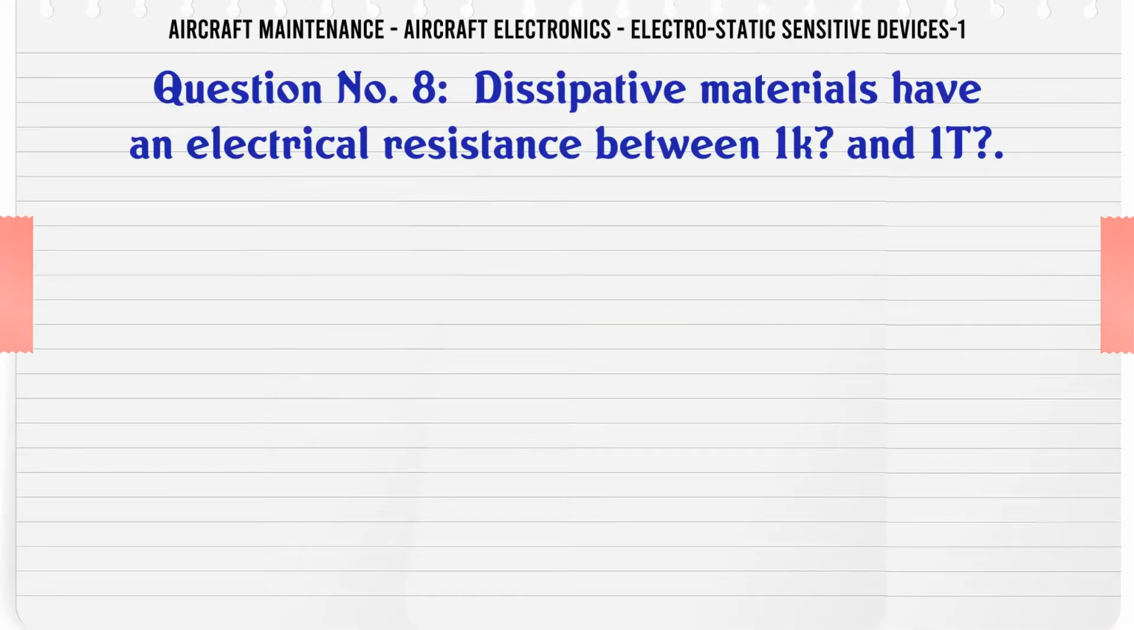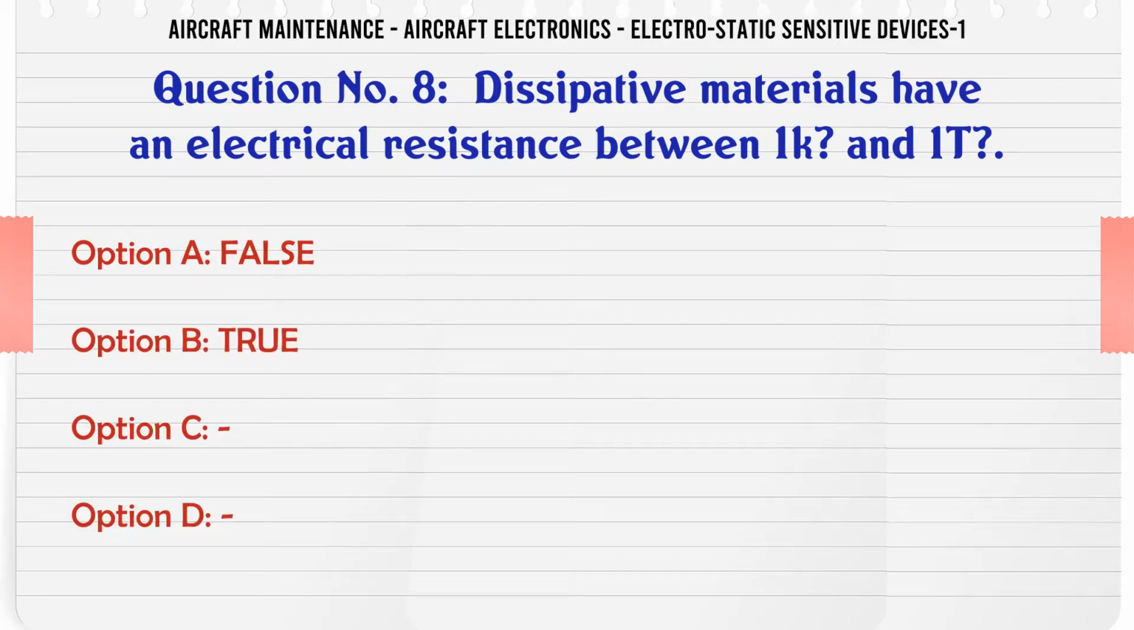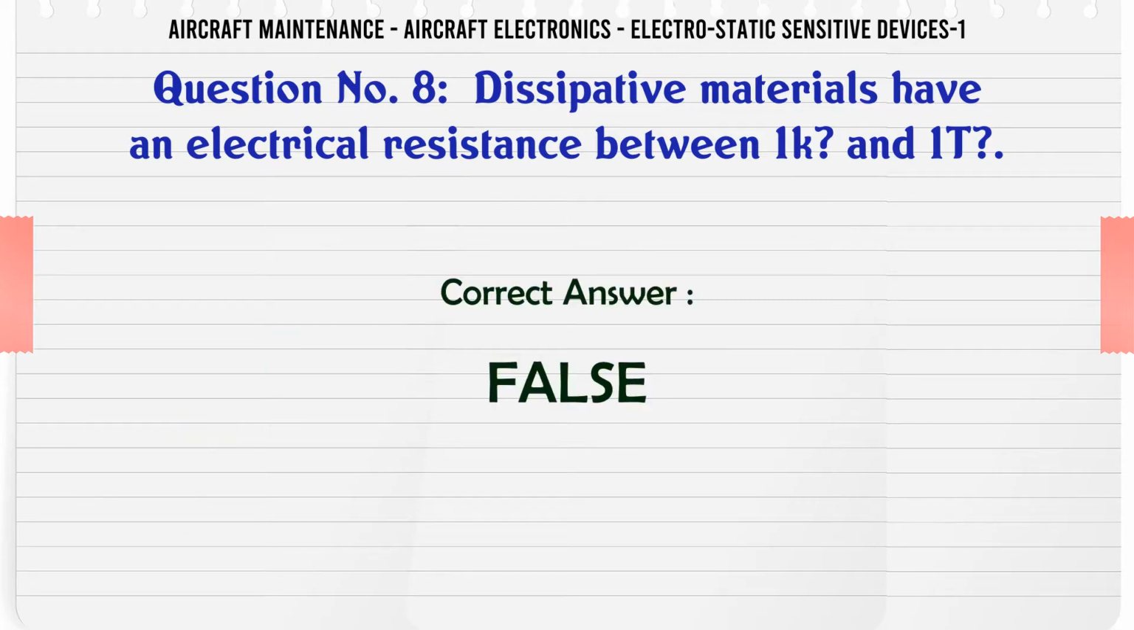Dissipative materials have an electrical resistance between 1K and 1T. A. False. B. True. The correct answer is false.